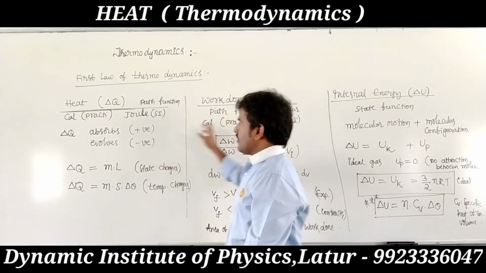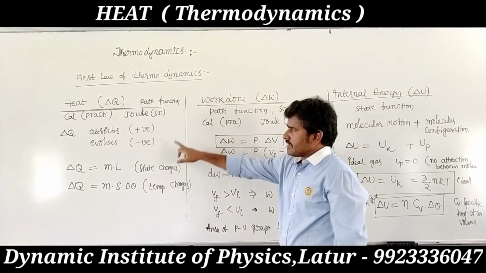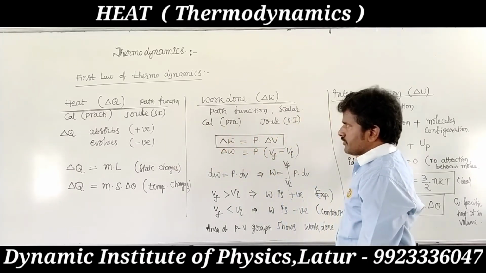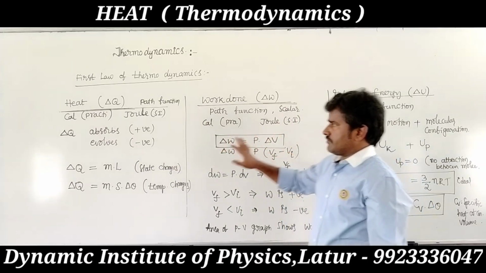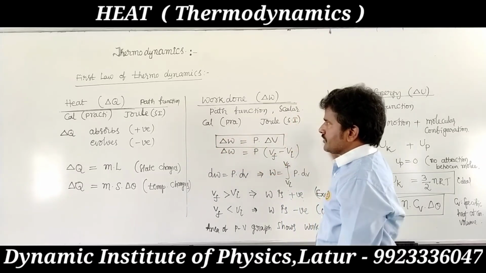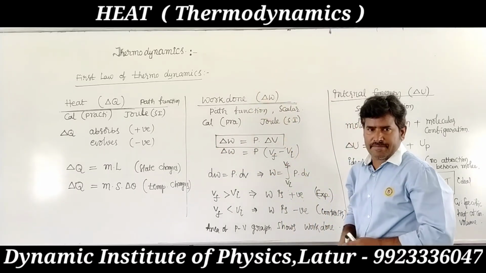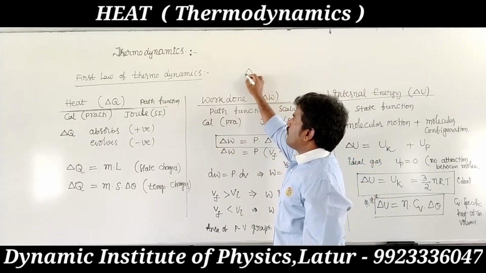These are the quantities used to give the first law of thermodynamics.